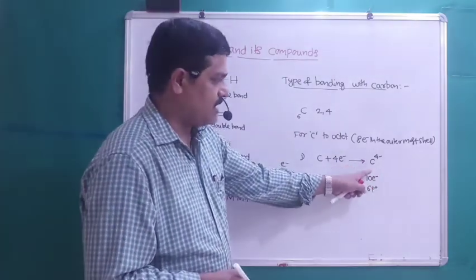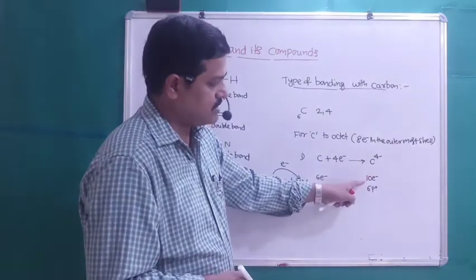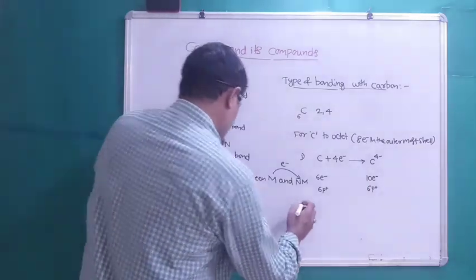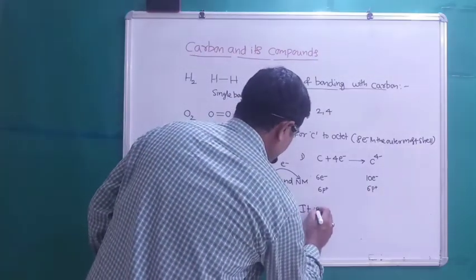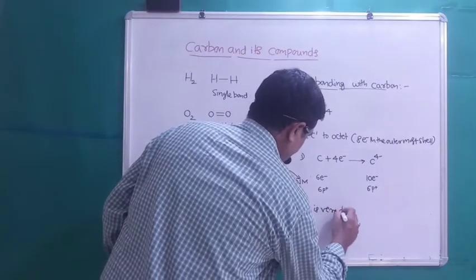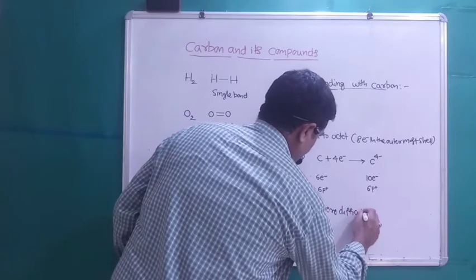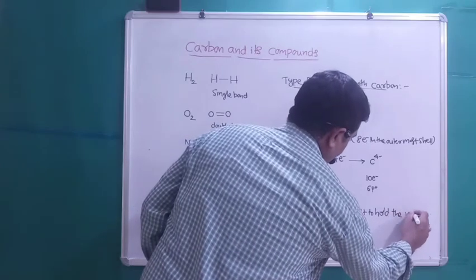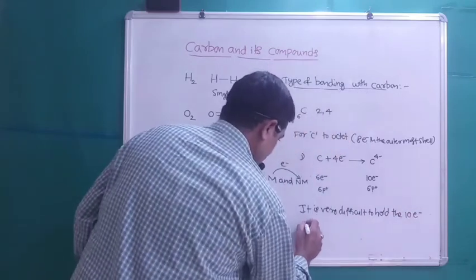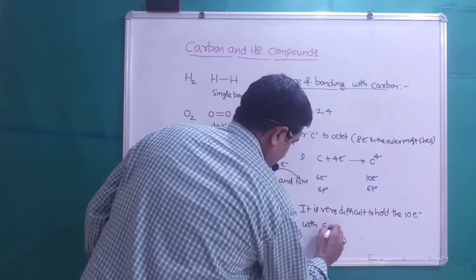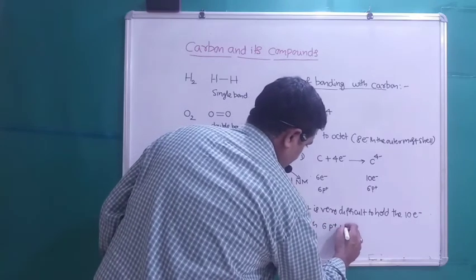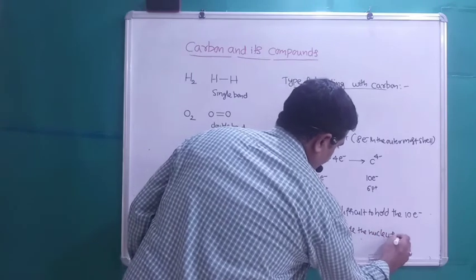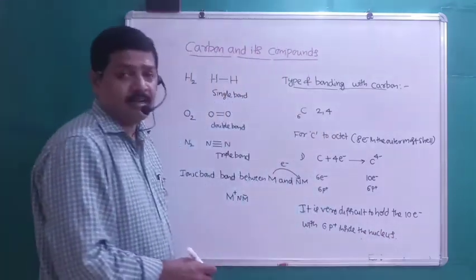It is very difficult to hold 10 electrons with 6 protons inside the nucleus. Next, let us discuss the second possibility.